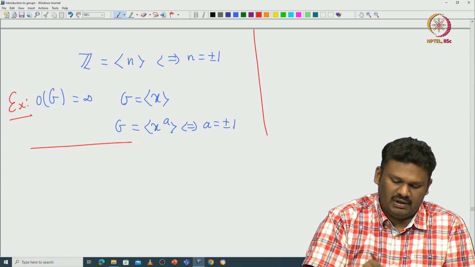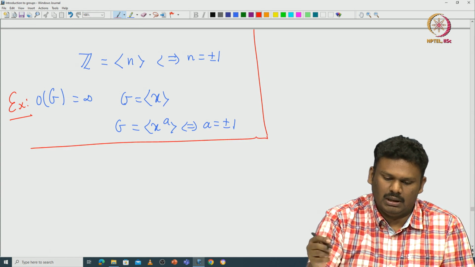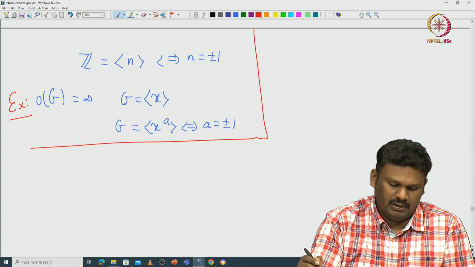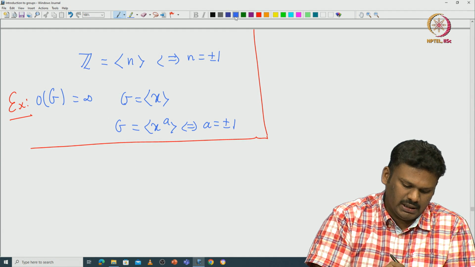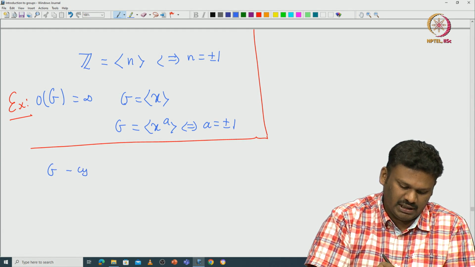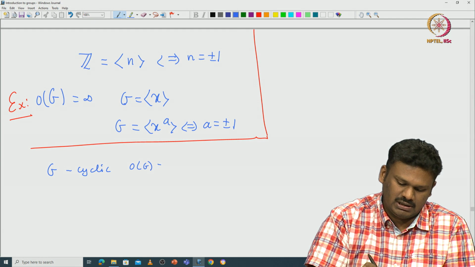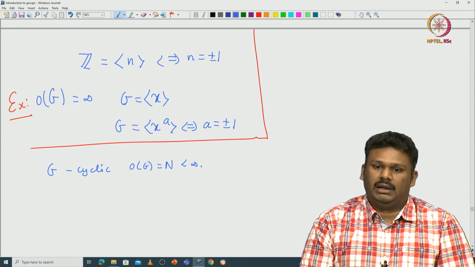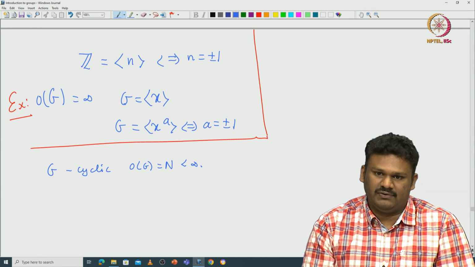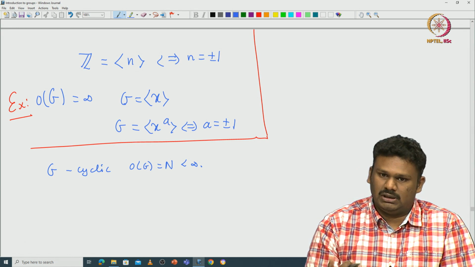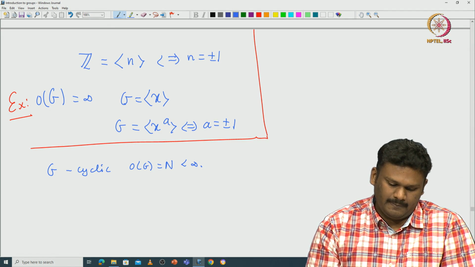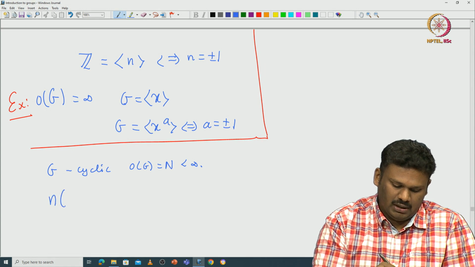Now what will happen for a finite cyclic group? Let us take G cyclic, and the order of G is capital N, which is finite. Then it makes sense to count the number of generators of G, because G itself is finite, so the number of generators must also be finite. And that is a well-defined number for a given G. Let us call it N of G, the number of generators of G.